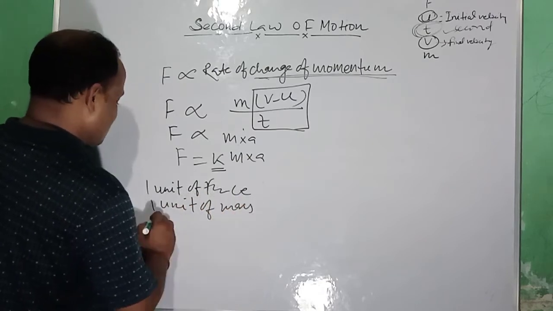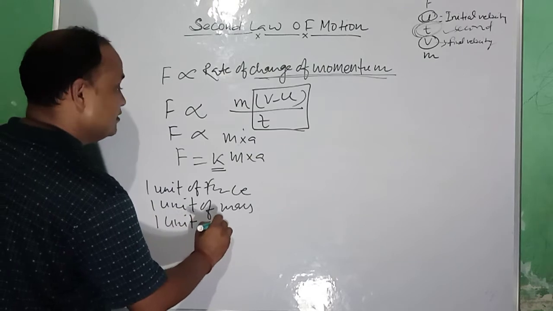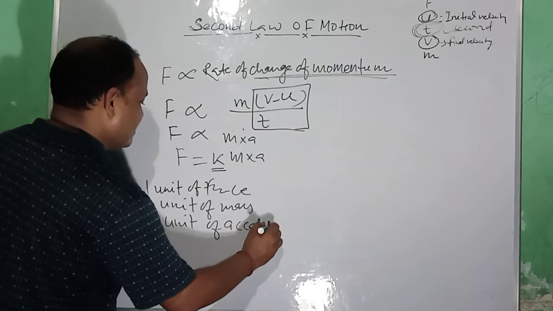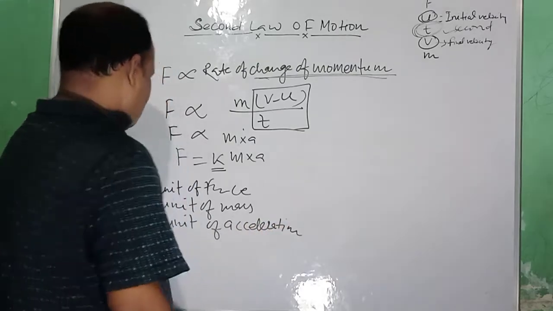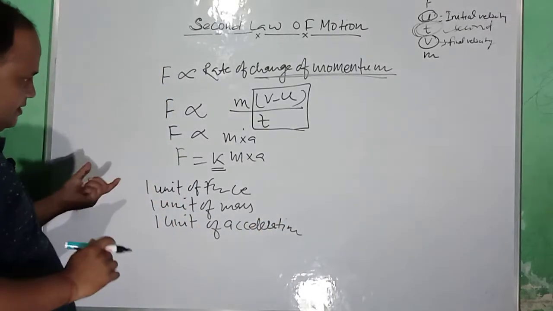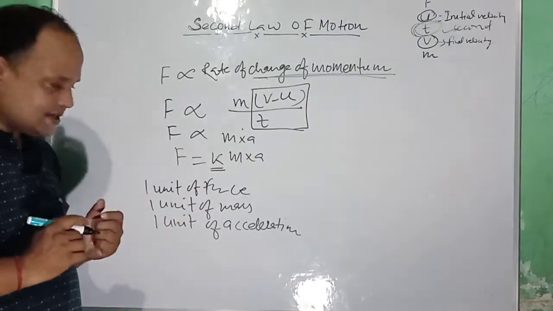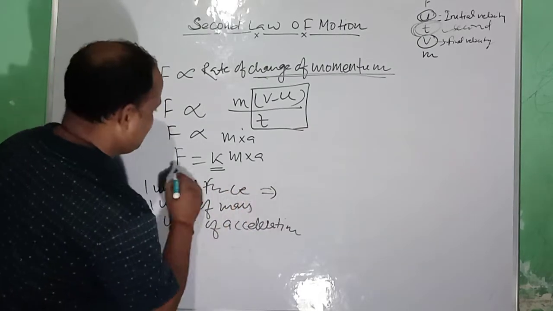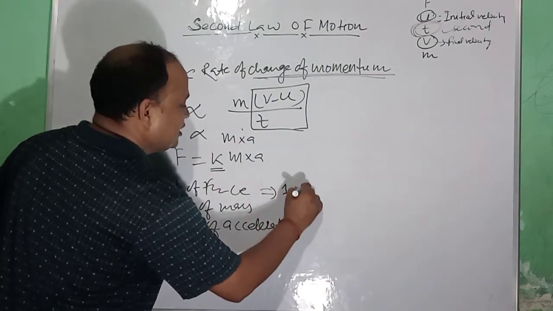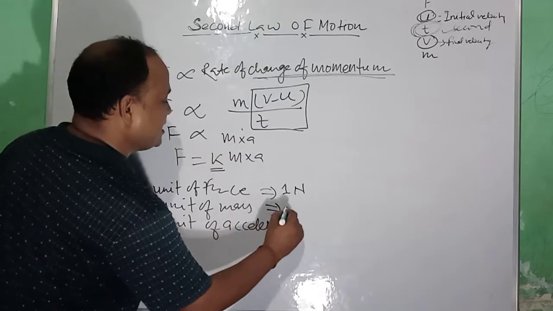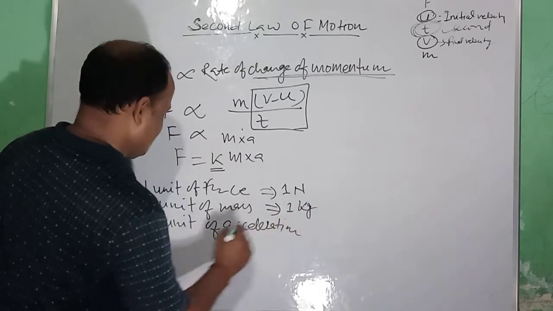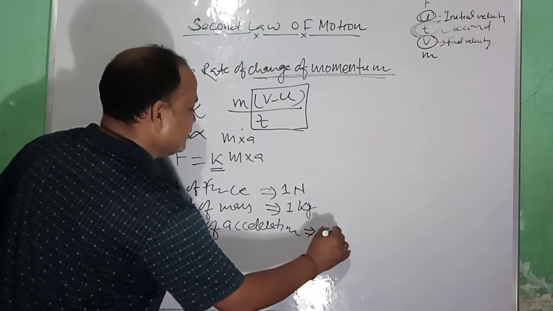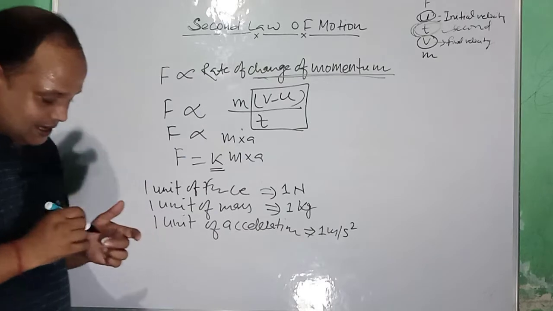1 unit of mass and 1 unit of acceleration. If the value of force is equal to 1 unit of force, what does 1 unit of force mean? 1 Newton. 1 unit of mass implies 1 kg. 1 unit of acceleration, in SI units, is 1 meter per second square.